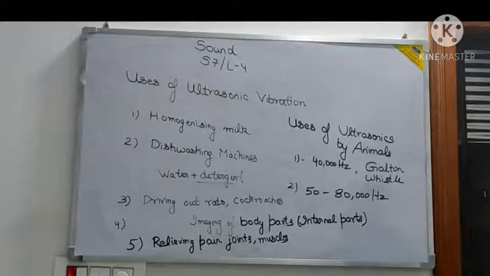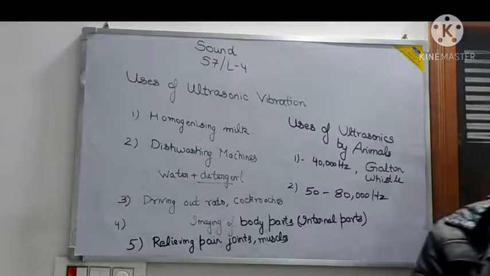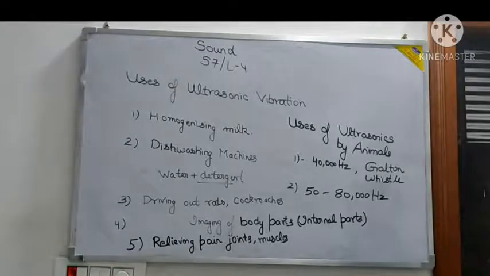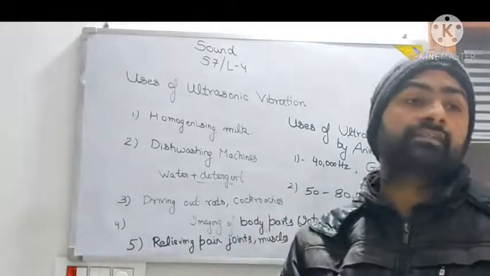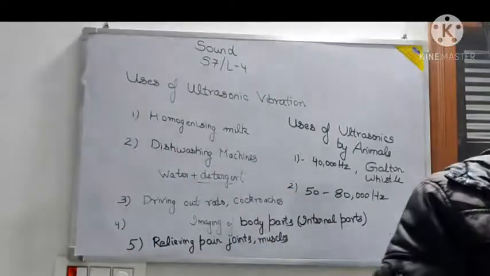So they will produce these vibrations, and these vibrations strike the insects. They are reflected back, so they can locate the insect. So basically not for movement, but I will say for locating their prey. So bats will send out these ultrasonic vibrations, and when these vibrations strike some insect and come back, they'll know that there is something that they can eat. So then they will eat that also.